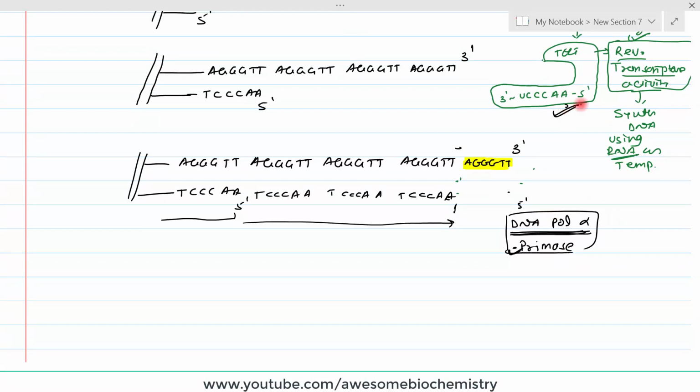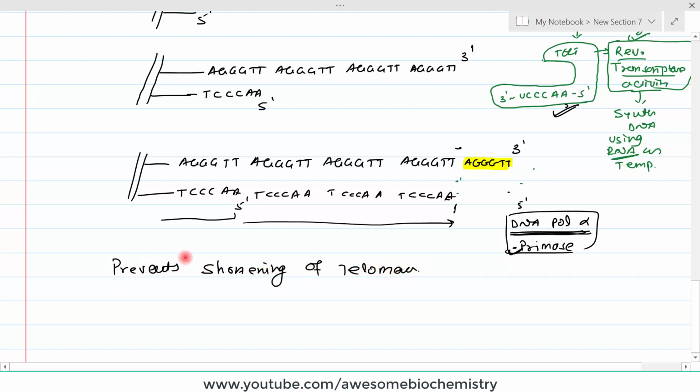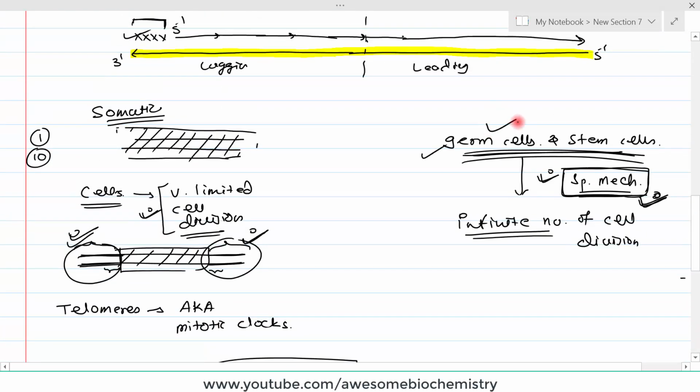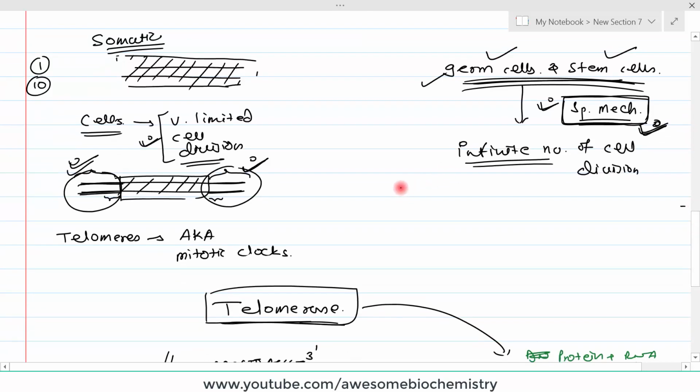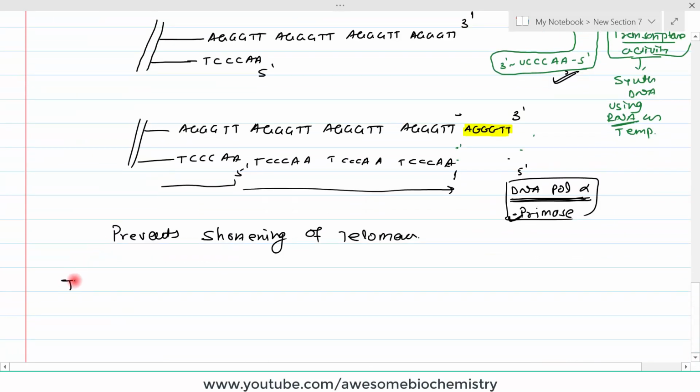So this is the main action of the telomerase enzyme, that it prevents shortening of telomeres. So you can easily imagine that in germ cells and stem cells, this telomerase enzyme is highly active, and so the DNA terminals are very, very lengthy. Now what function does the telomere have? The telomere has certain specific functions, so let's try to enumerate the functions of telomeres.